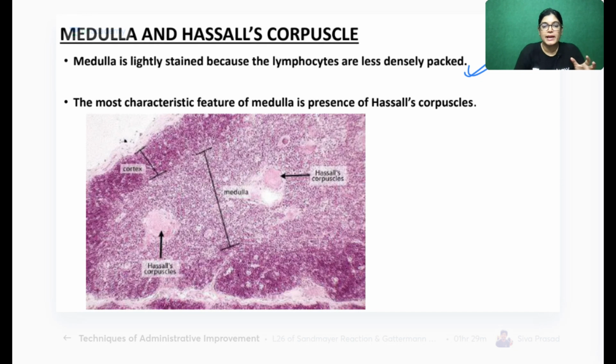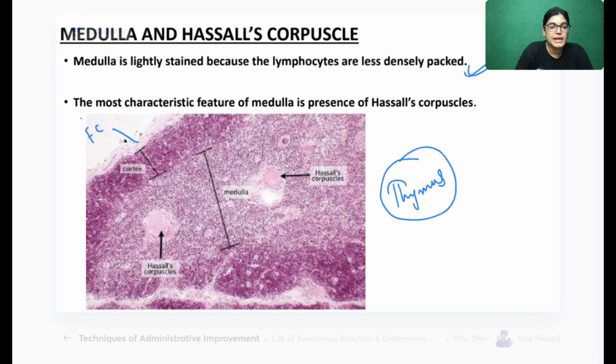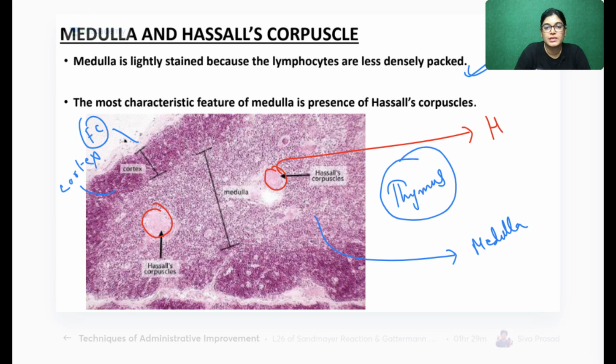So this is a diagram of thymus. This is the histological slide of thymus gland, where you can see this is the outer fibrous capsule. This area is the cortex, and the inside lighter stain structure is the medulla. Inside the medulla I am highlighting with red color this pinkish structure which you are seeing. What is this? This pink structure is Hassall's corpuscle.